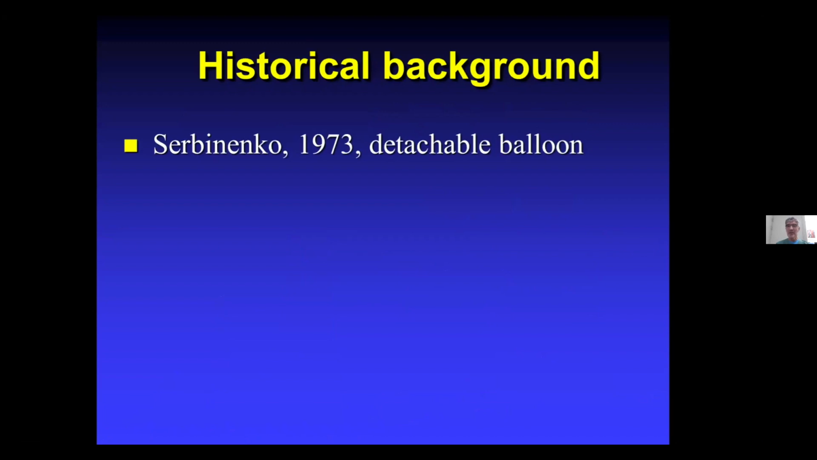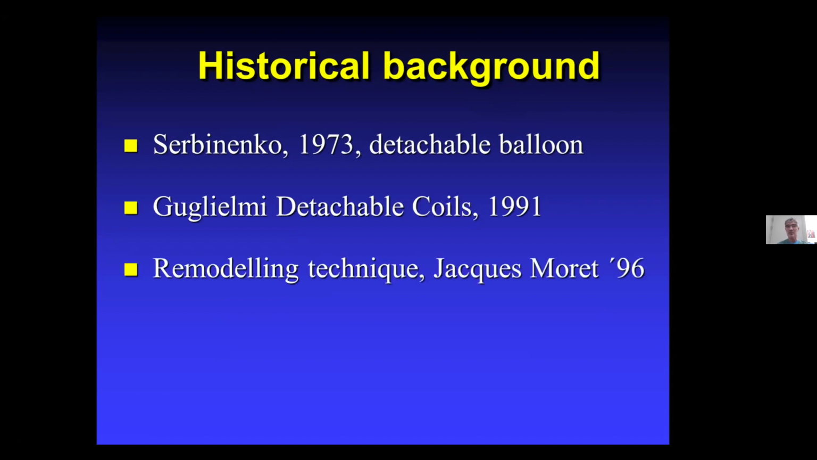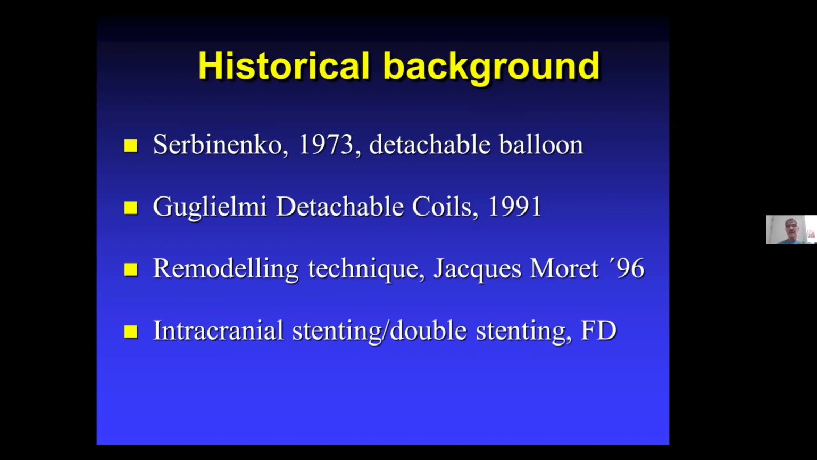I just start with a very quick historical background, because everything that we do now was made possible by these people who started the endovascular treatment of aneurysms. The first one was Serbinenko, who put balloons in the cerebral vessels in 1973. Then Guglielmi developed the detachable coils, and Jacques Moret introduced the remodeling technique. Then came intracranial stenting, double stenting, and flow diverters that René mentioned. Nowadays we also have 3D coils, the web, Contour, and Neqstent.